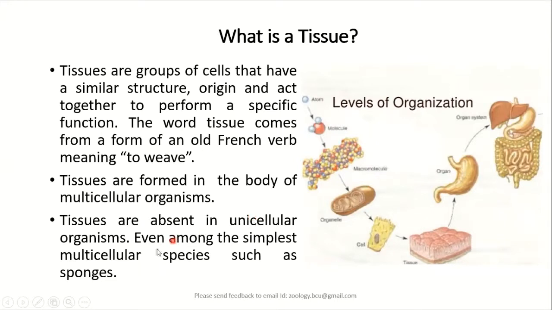Similarly, in multicellular organisms like sponges, where there is no tissue grade of organization, we don't come across tissues. So when we refer to tissues, we'll be referring to multicellular organisms only, where we see the tissue grade of organization.